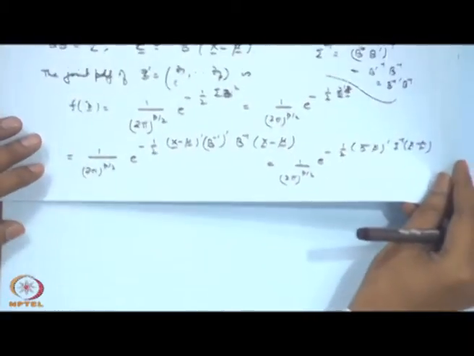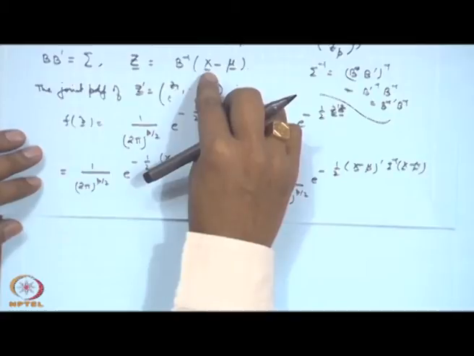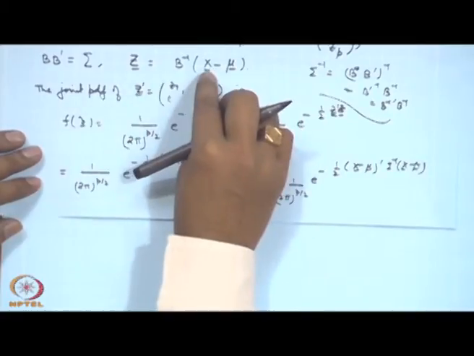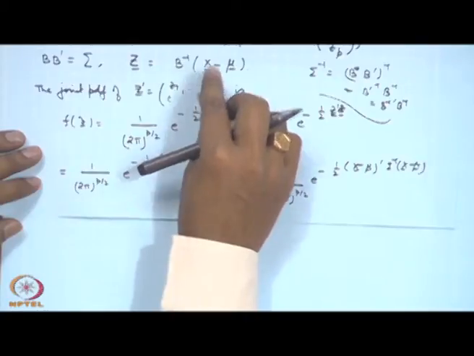Now, if I am obtaining the distribution of x from here, then I have to calculate the Jacobian here. So, what will be the Jacobian term here?